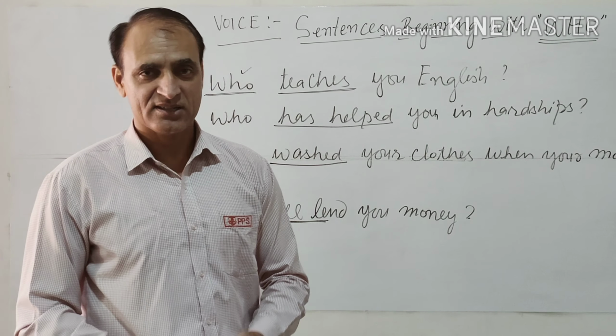By whom are you, and third form of the verb teach becomes taught. So by whom are you taught English?